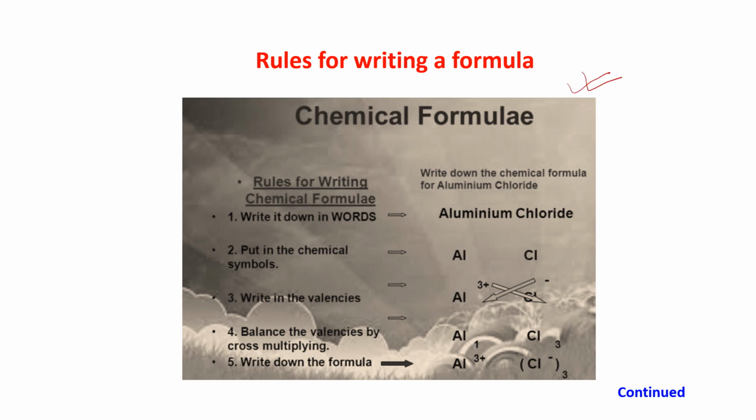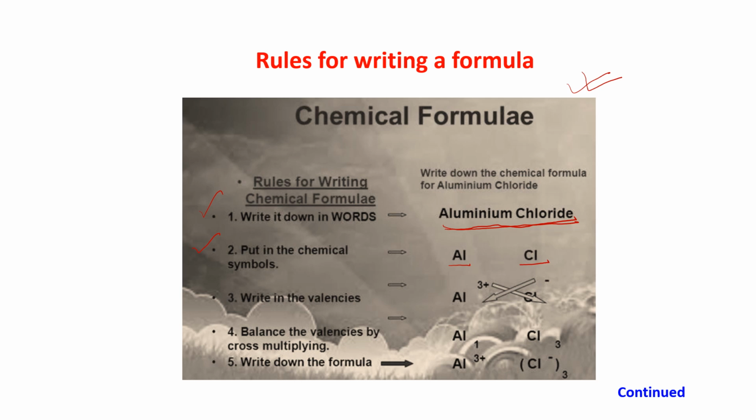Suppose I want to write the formula of a compound, aluminium chloride. So what are the things that you have to do? The first is to write down the formula in words. You have written aluminium chloride. The next is to put in the chemical symbols. The symbol of aluminium is Al and the symbol of chloride is Cl.